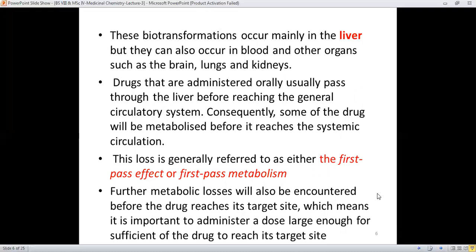And these biotransformations occur mainly in the liver, but they can also occur in the blood and other organs such as the brain, lungs, and kidneys. Because we have seen that the blood is mainly responsible for the distribution of the drug throughout the body.